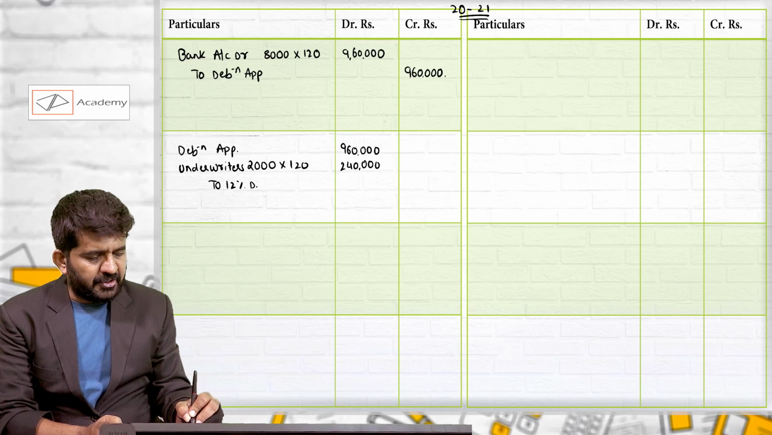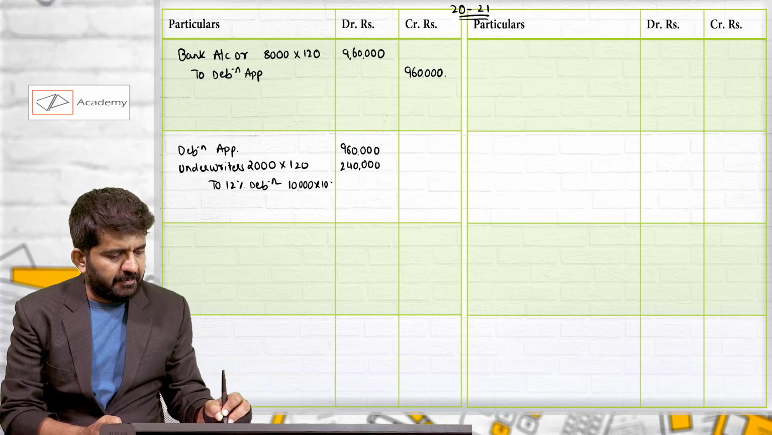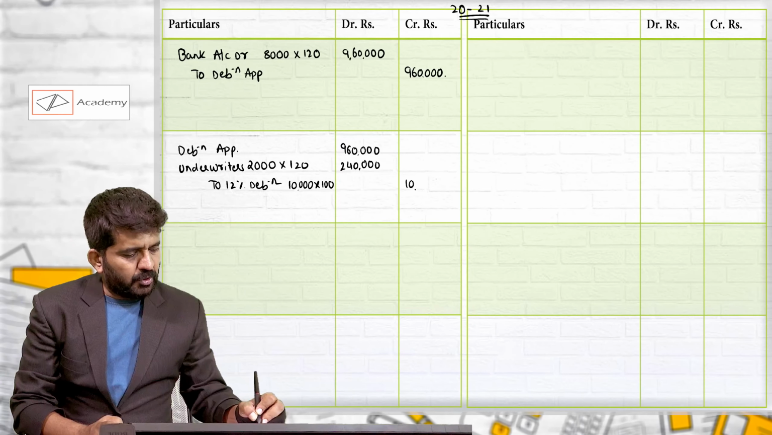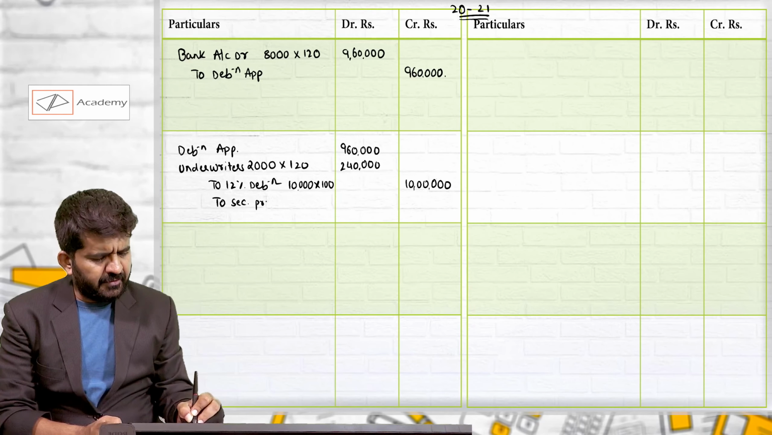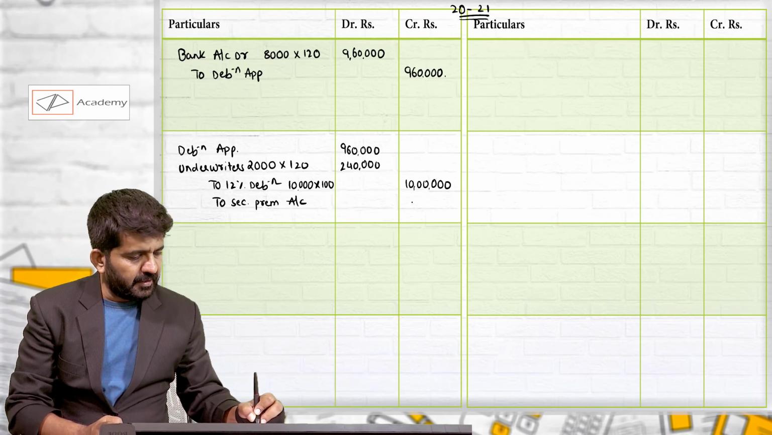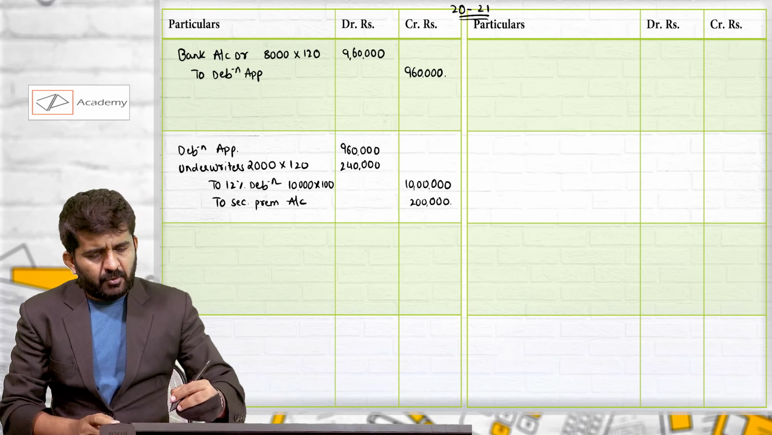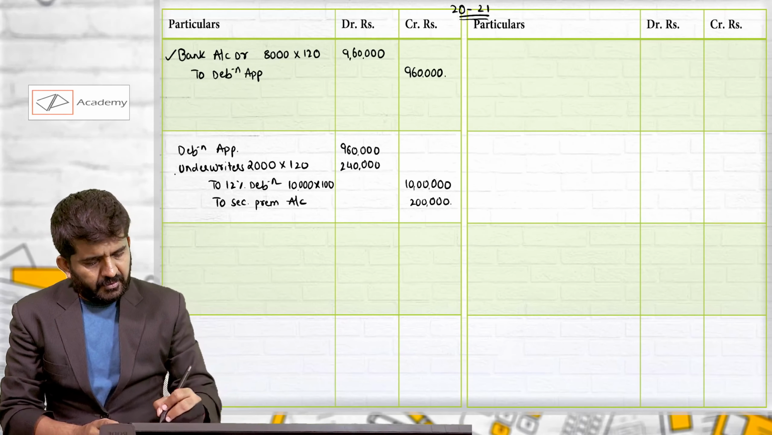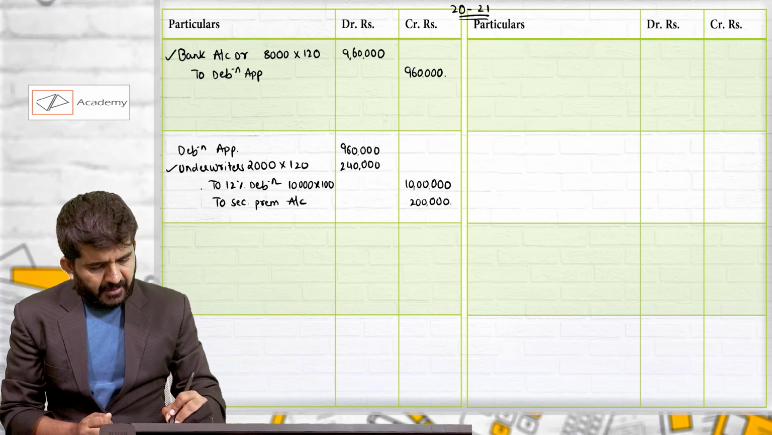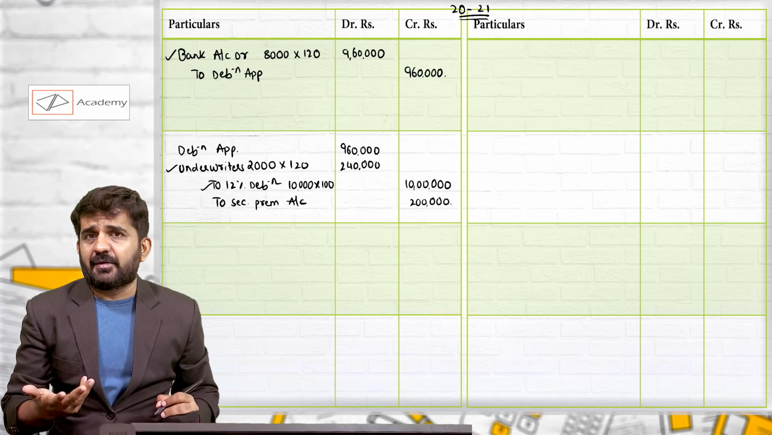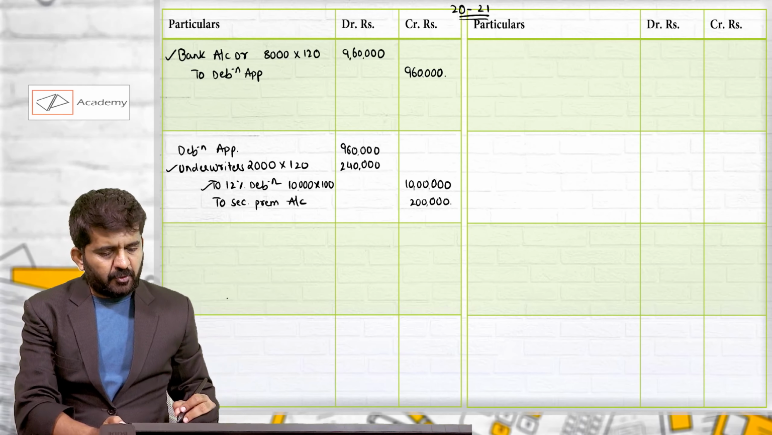To 12% debentures. This is 10,000 debentures, 8,000 purchased by public and 2,000 by underwriter. So 10 lakhs rupees. To security premium account, 2 lakh rupees. Let us prepare necessary accounts. We will be preparing bank account, underwriter account. Debenture application is a temporary account, so I am not preparing a separate account for it. And 12% debenture. Security premium will be shown in balance sheet, liability side. So bank account, underwriter's account and 12% debentures.